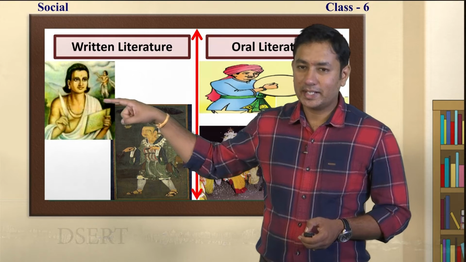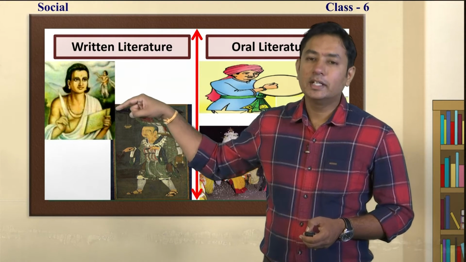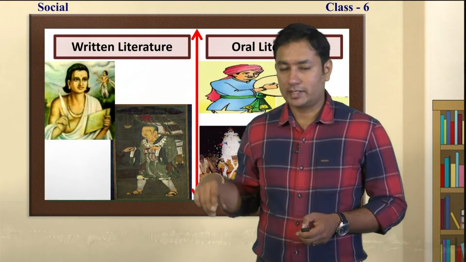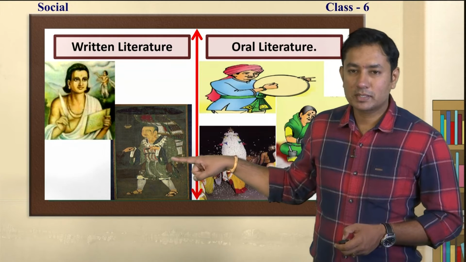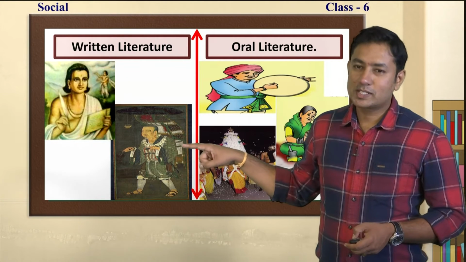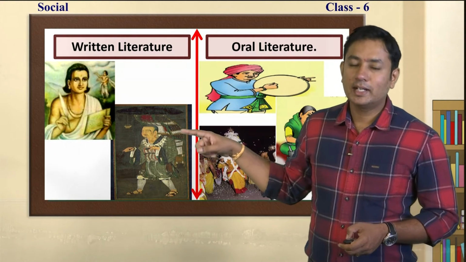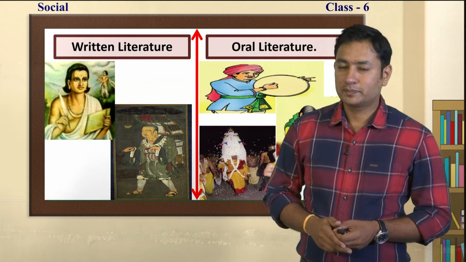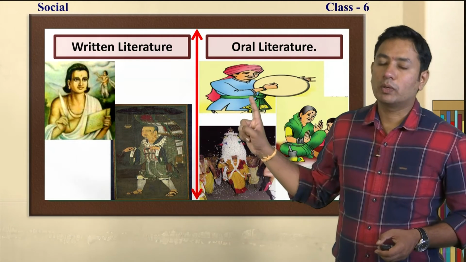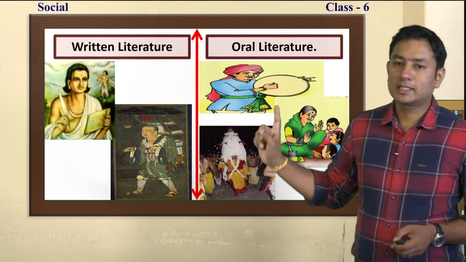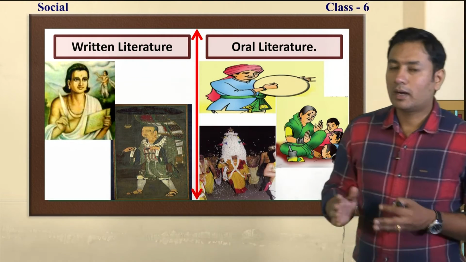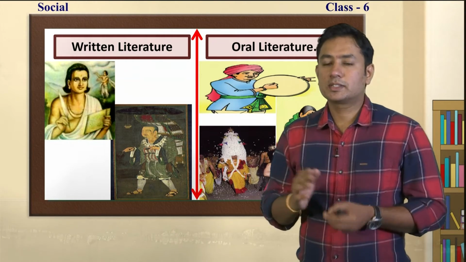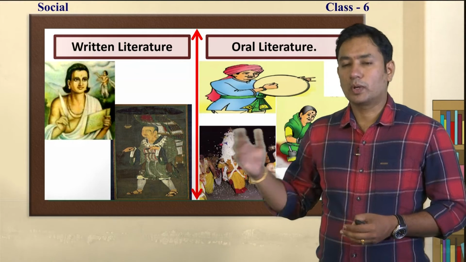Okay, see, written literature, this is a native literature. He is dwelling in India, who was there in India, he wrote the history, that is native literature. Can you identify this man? Okay, he is Huan Stang, who is from China, and he wrote the history of India, so he is a foreign literature. Okay, do you understand? Next one, oral literature, just like this, ballads, stories and legends. All this, when it is comprised, is known as written literature and oral literature.